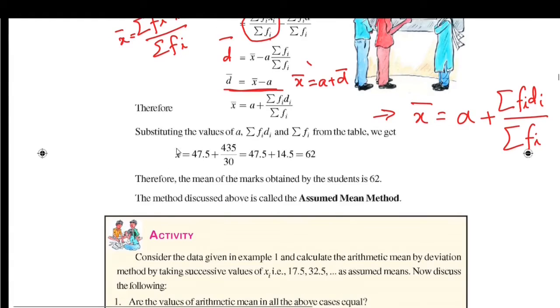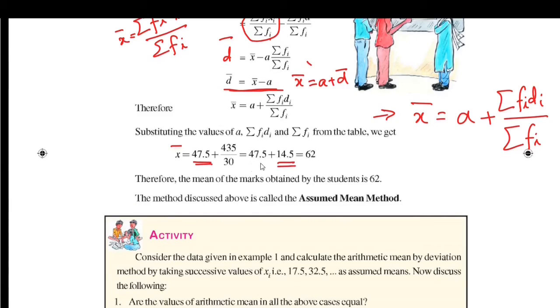Using this formula, x bar is equal to 47.5, this is assumed mean, plus 435, this is sigma fi di, by 30, this is sigma fi. 435 by 30 is 14.5.